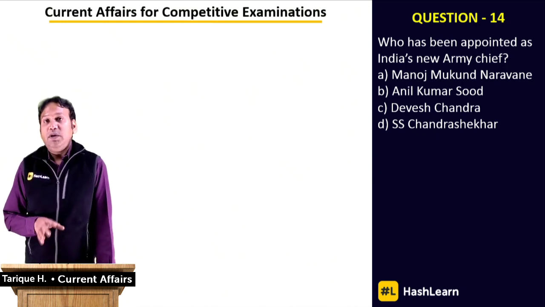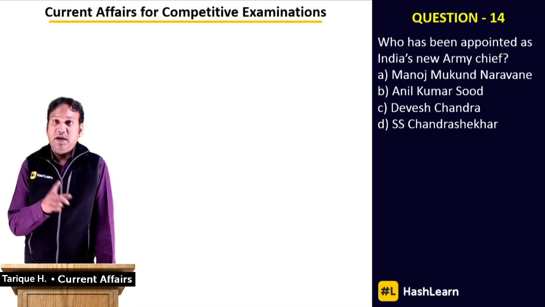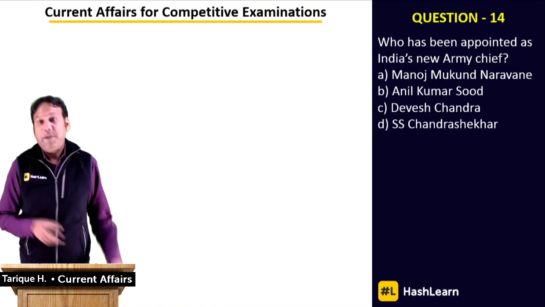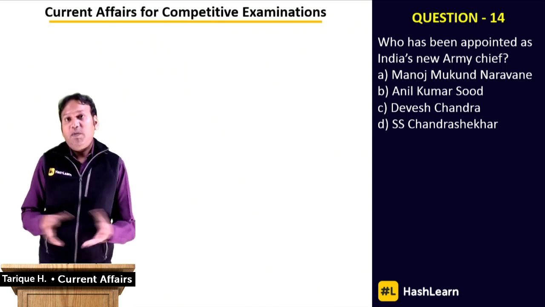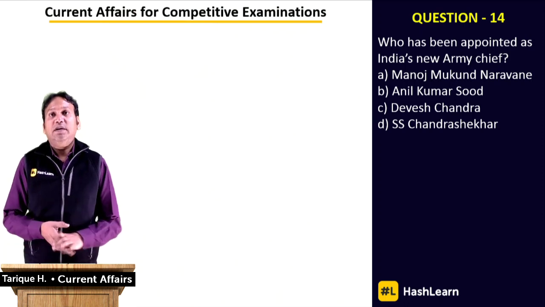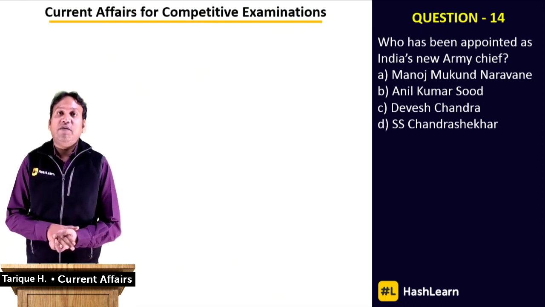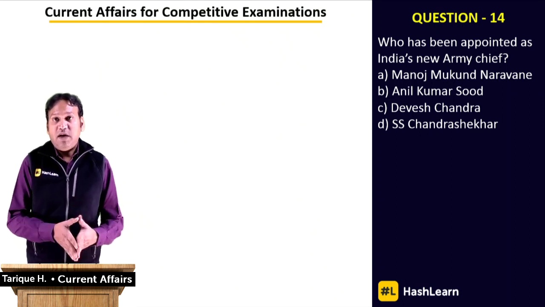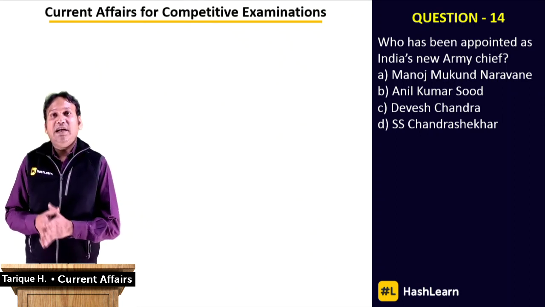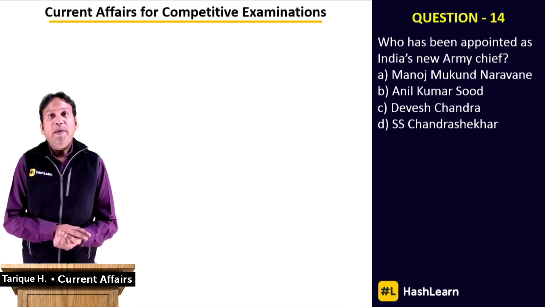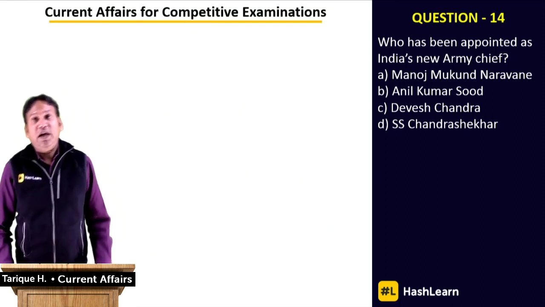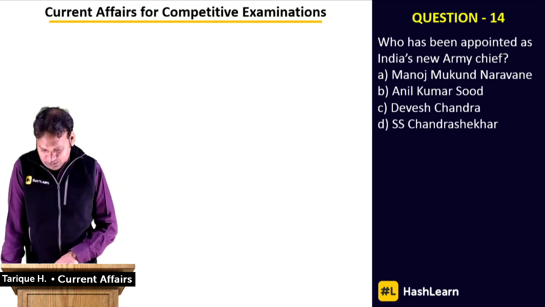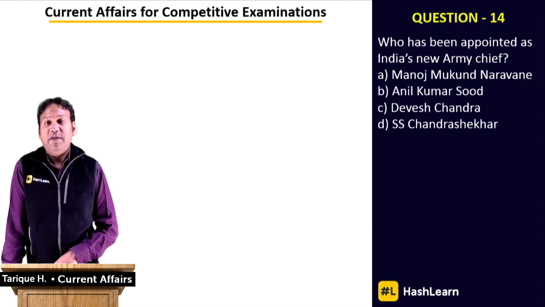Another point that you could note down about the previous question, regarding Bipin Rawat, India's first chief of defence staff, is the age of retirement. The age of retirement normally is 62 for the other heads of the different divisions of the Indian defence forces. But for the chief of defence staff, the age of retirement has been set at 65 years. So you can note that down. 65 years is the age of retirement for the position of chief of defence staff. That was an additional piece of information, very important for you.